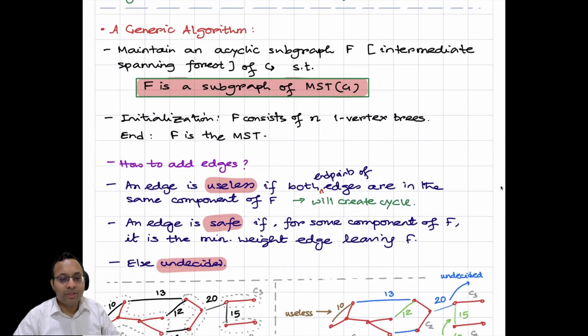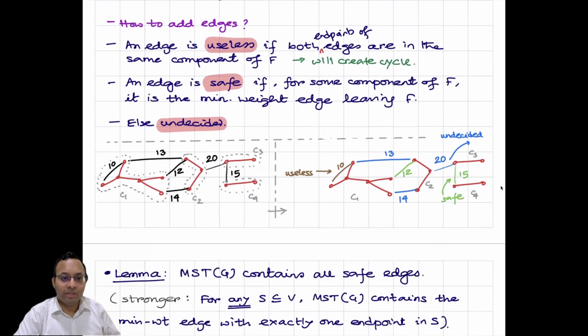And then the question is, how do we develop this F? In each iteration, how do we add edges? For that, we first define 3 types of edges. The first one is the useless edge, which we should not add. The second type is called safe edges. We'll show that we can always add safe edges. And the third type are the undecided edges, which are neither safe nor useless.